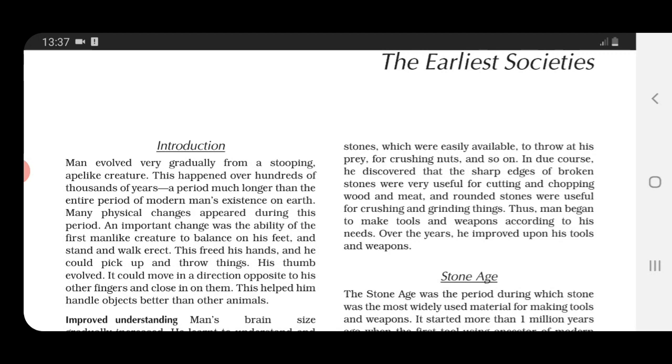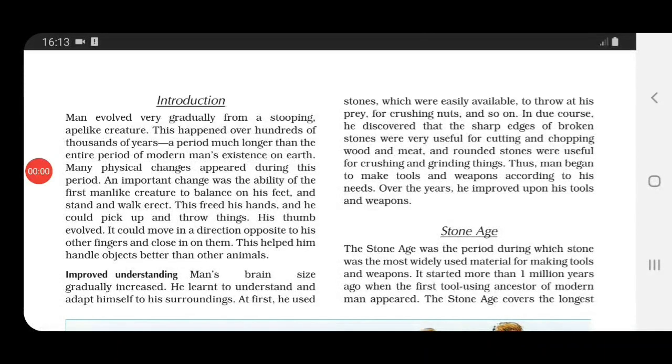An important change was the ability of the first man-like creature to balance on his feet and stand and walk erect. So here they are talking about an important change that was seen in the first man-like creature. Slowly he was able to balance on his feet, stand and then walk erect. Erect means straight. Then slowly his thumb developed and could hold things. He could throw things easily, and handle each and every object in a better manner, as compared to other animals.